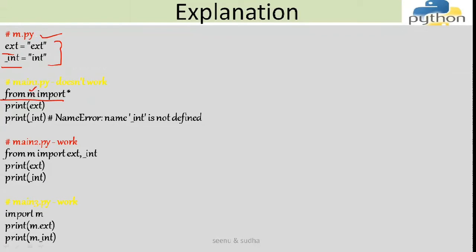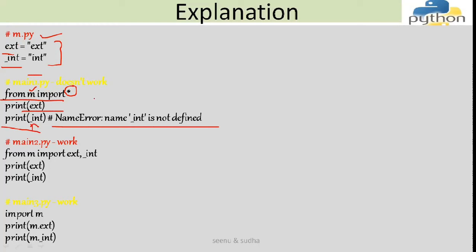So it is m.py. The name of the module is M, and I'm saying import star. When I say star, what does it mean? It means that everything inside M should be included, but it will not include the variable with the underscore. Okay, fine. So when I try to print ext, it will print ext on the screen. But when I try to print underscore int, it will say NameError. It's not defined because it starts with an underscore. This will not work with this particular statement.